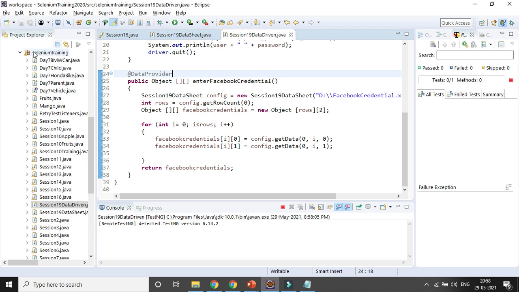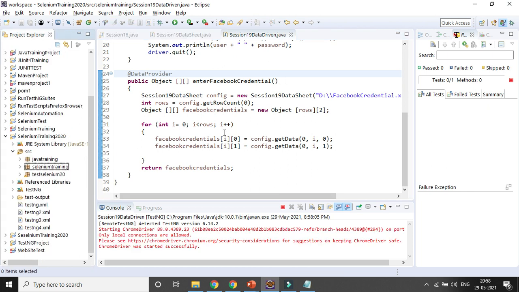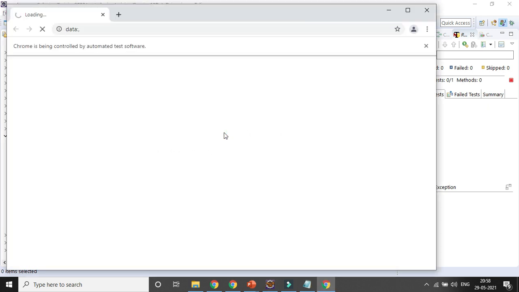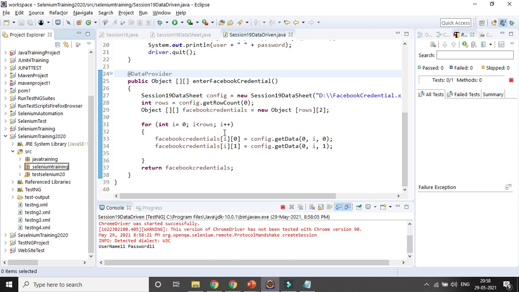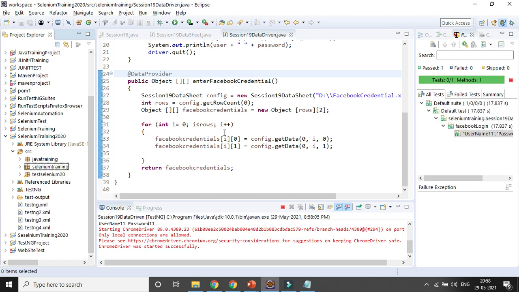So you can see it is running. Okay, it is running for 2 iterations.